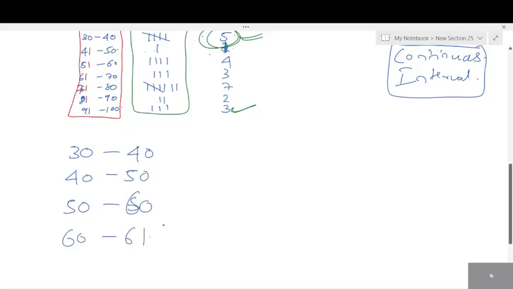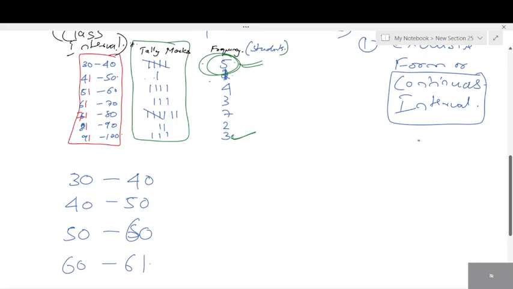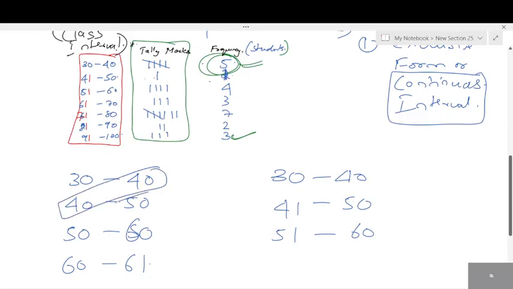Next, 60 to 61. If this is continuous, we should have an opposite term, right? What is the opposite term? Non-continuous. What do you take for non-continuous? Can you see what I have taken? 30 to 40. Next, 41 to 50. Very good. Then 51 to 60. The numbers are continuous in the first one. Can you see the upper limit and the next lower limit are the same? This is known as continuous. The numbers are continuous.